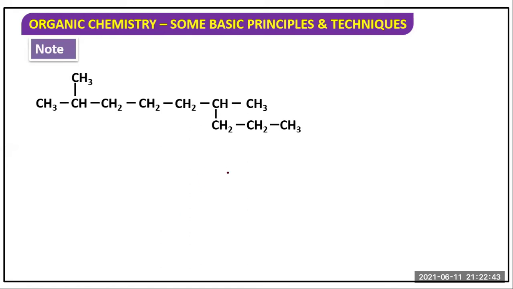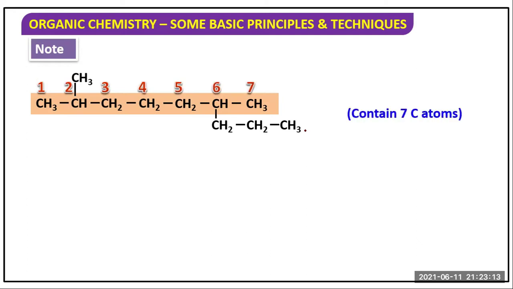Now what is the chain here? First carbon is this 1, 2, 3, 4, 5, 6, this is 7, 8, 9. This is not in the chain, this is the branch chain, because the longest chain is this. This is the longest chain. So 1, 2, 3, 4, 6, 7.